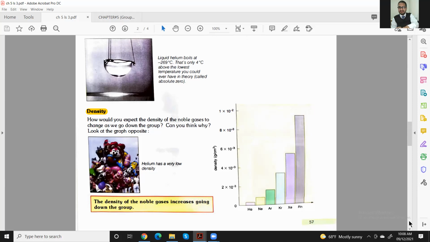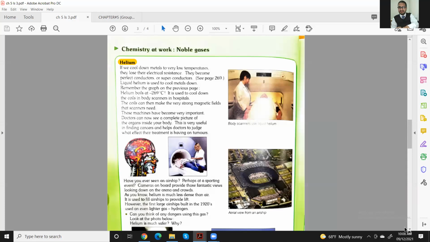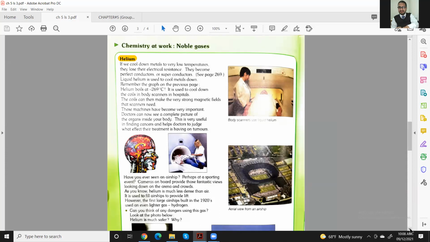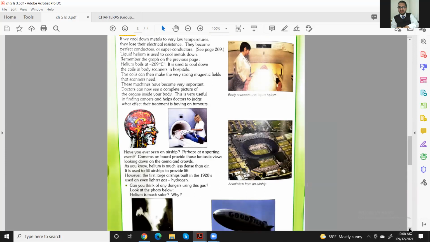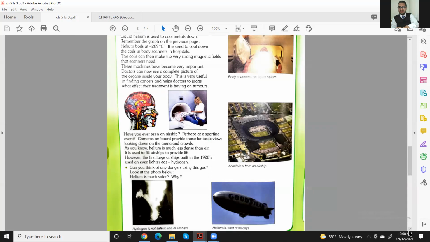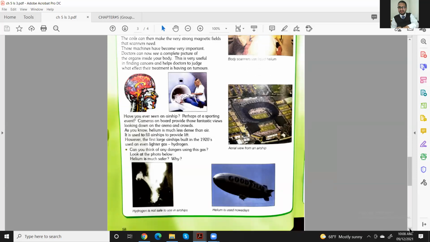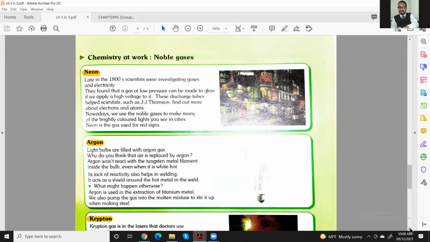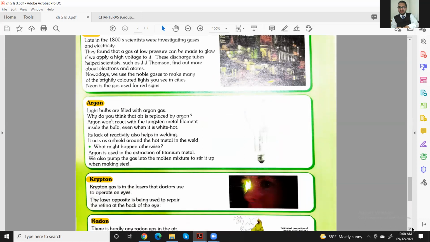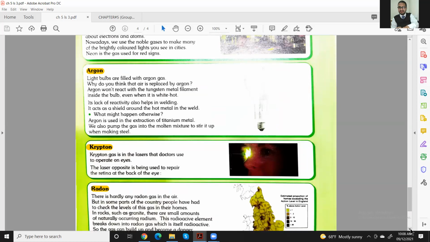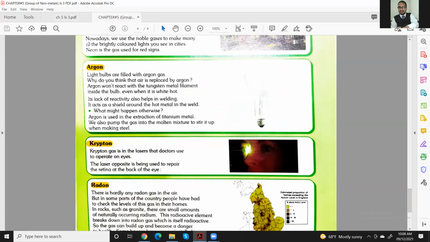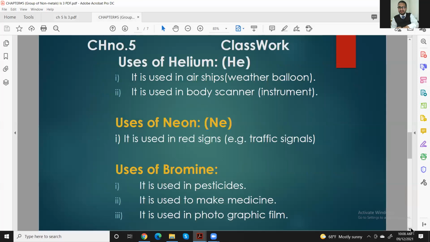Now come back to the next page in your textbook. That is about helium, and we use helium in different ways in hospitals to find different types of tumors. Also, the uses in air balloons: hydrogen is not safe to use in airships, so in airships we use helium. And the last is about neon, argon and krypton. Before we go and read them, I'm going to share the PDF file again. You can see them one by one.